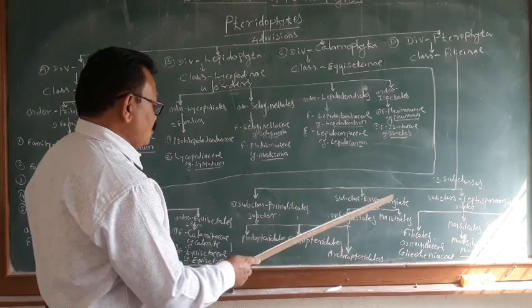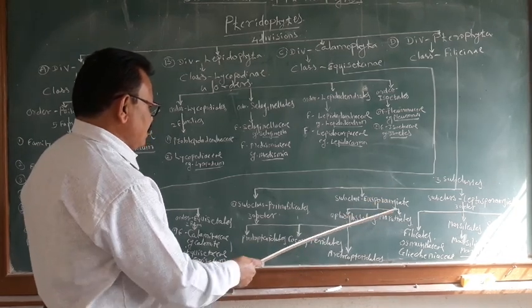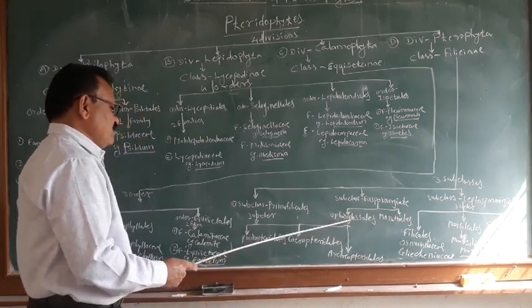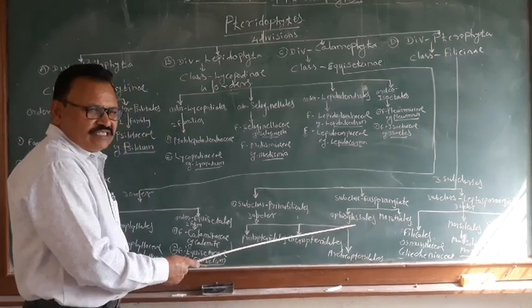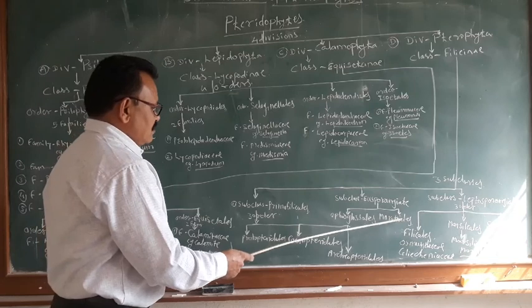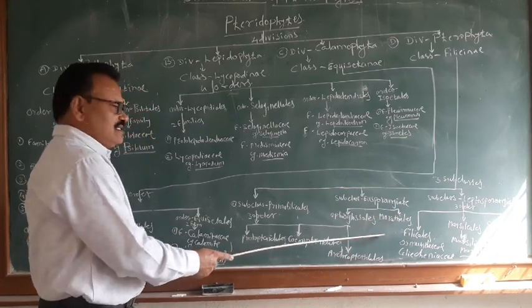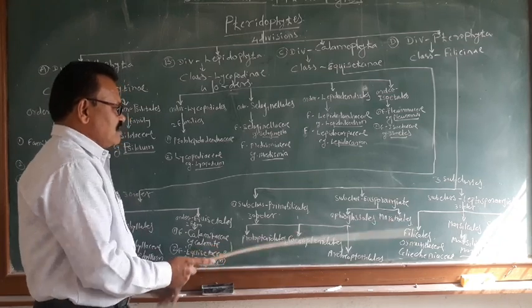Then subclass Eusporangiatae can be divided into two orders: Ophioglossales, which includes family Ophioglossaceae and the most important genus Ophioglossum, then order Marattiales, which includes family Marattiaceae and the most important genus Marattia.